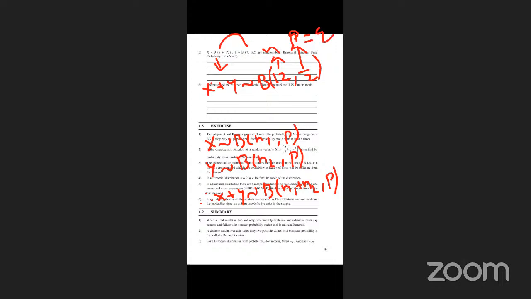Next formula: probability of X plus Y equal to 3 is nCx p to the power x q to the power n minus x. X is 3, n is 12, p is 1/2 and q is 1/2. Substitute them and we can get the answer.